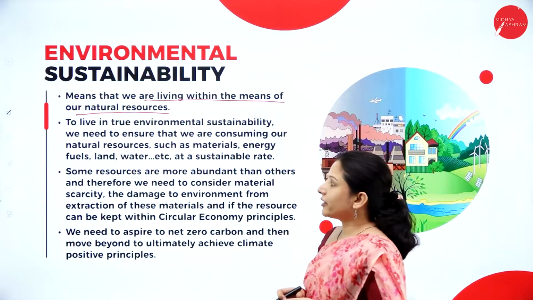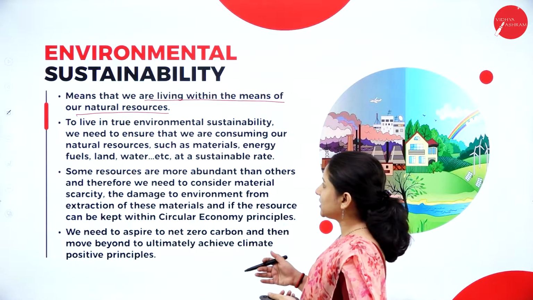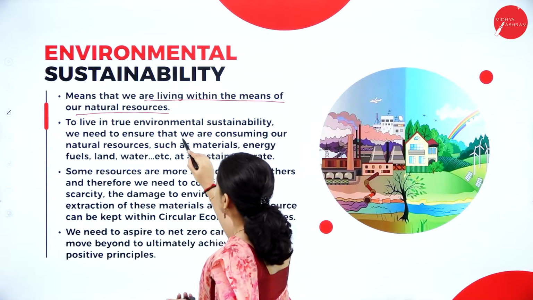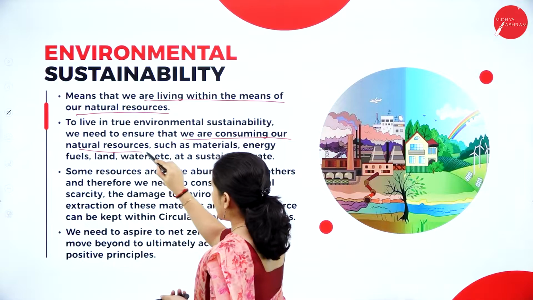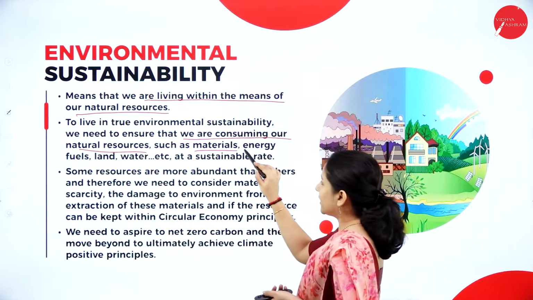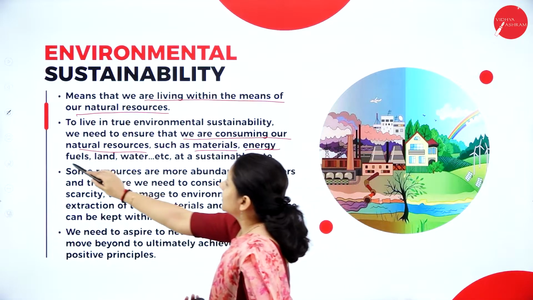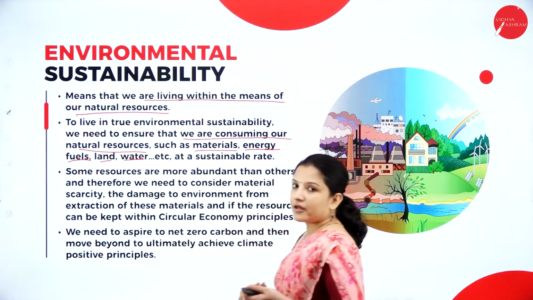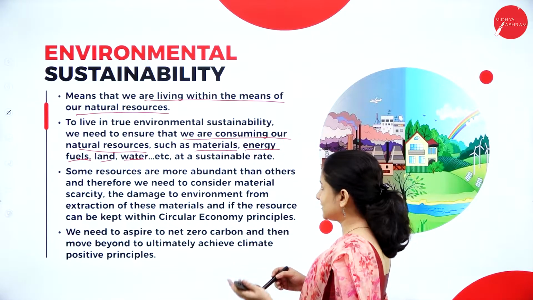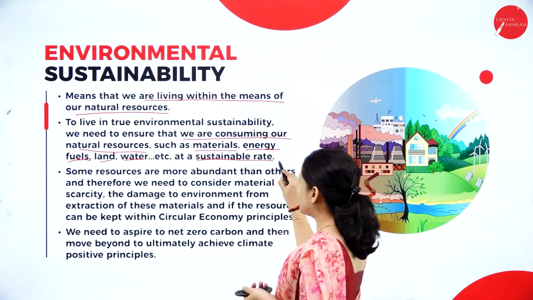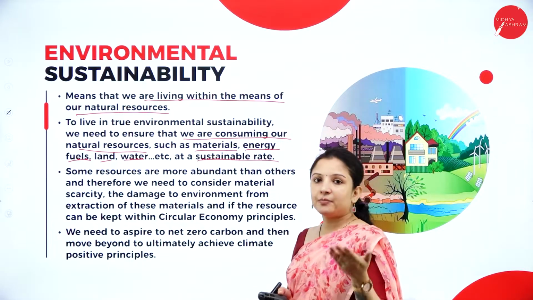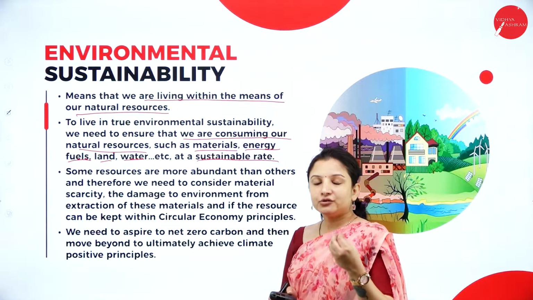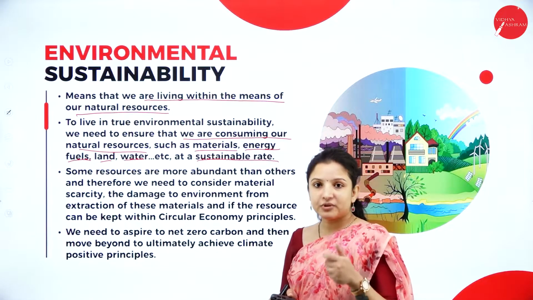So to live in true environmental sustainability, we need to ensure that we are consuming our natural resources such as materials, various energy fuels, land, water, the air, food, etc. at a sustainable rate, that is, at a controlled rate. Here, the best example is land. Don't misuse the land.